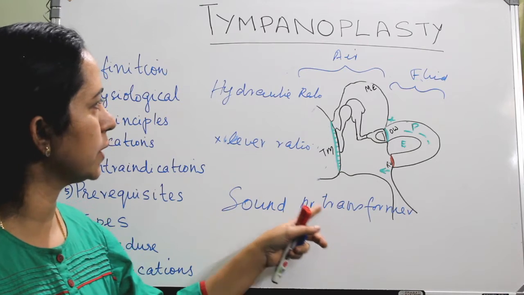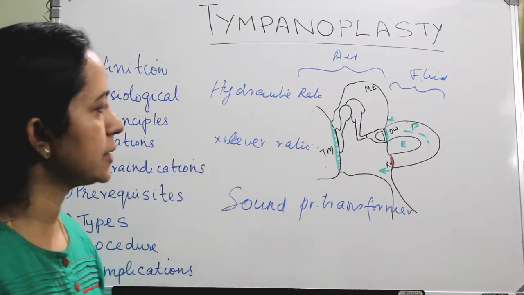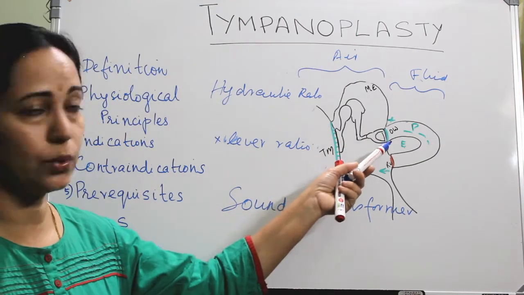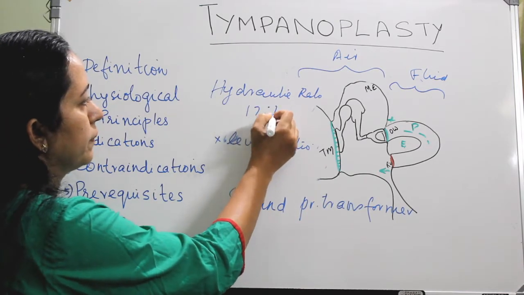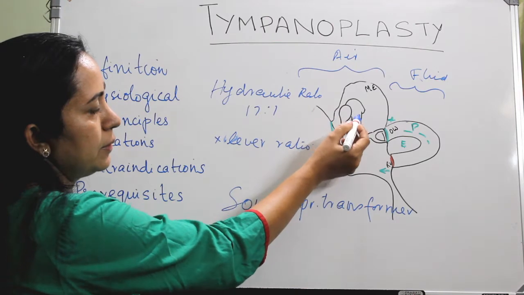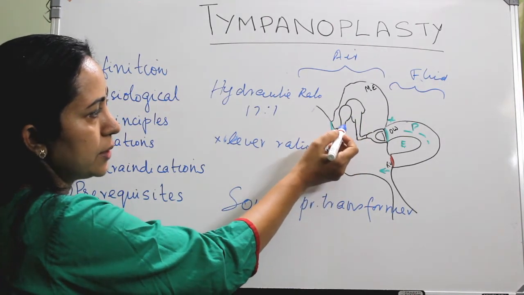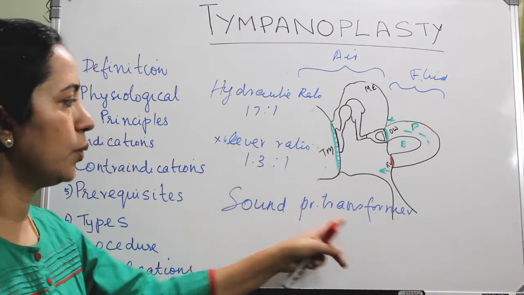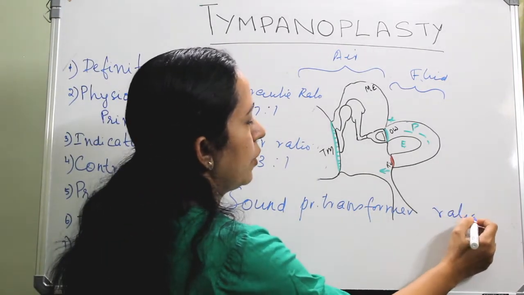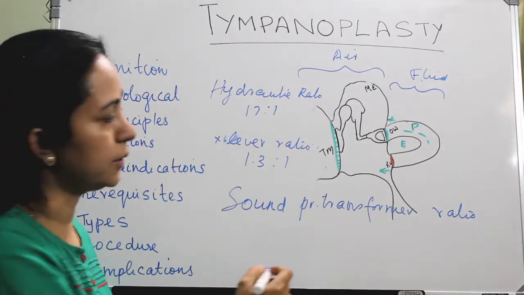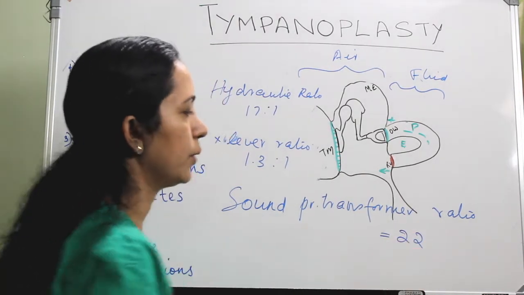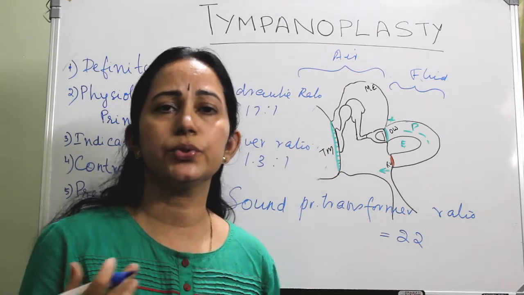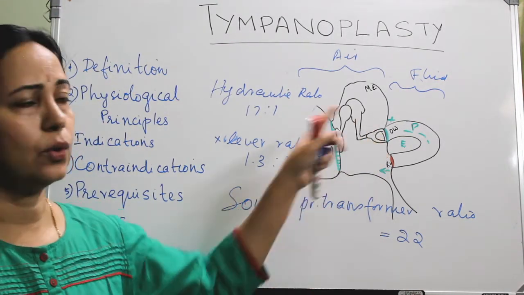The hydraulic ratio is the ratio of the effective vibrating area of the tympanic membrane to that of the oval window, which is 17:1. And the lever ratio is the ratio of the long process of the incus to that of the handle of malleus, and that is 1.3:1. So the sound pressure transformer ratio is the product of 17 into 1.3, and that is 22. So the pressure is increased 22 times when it reaches the oval window.